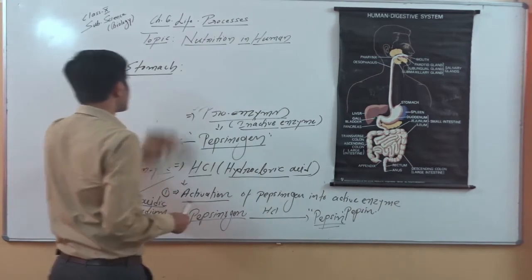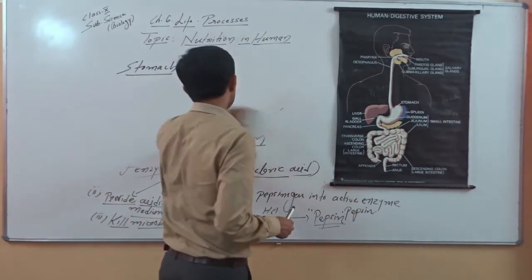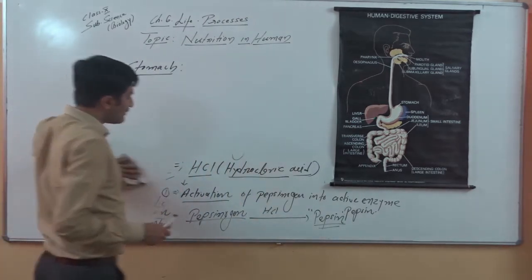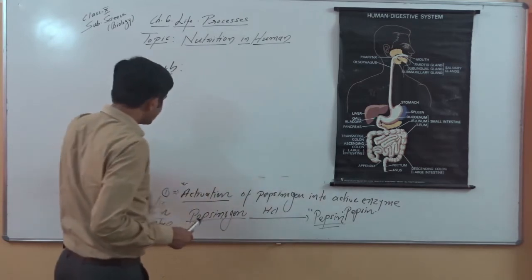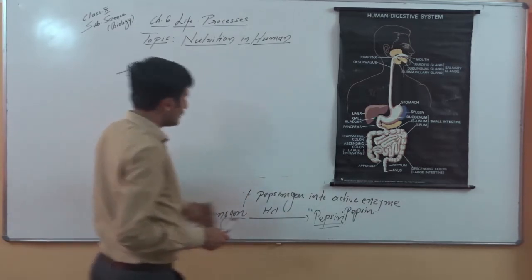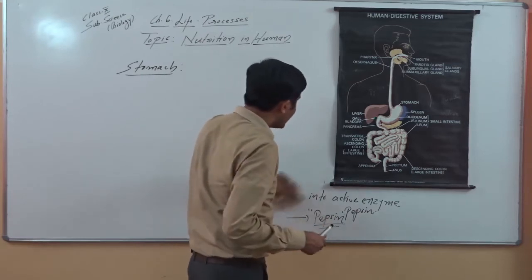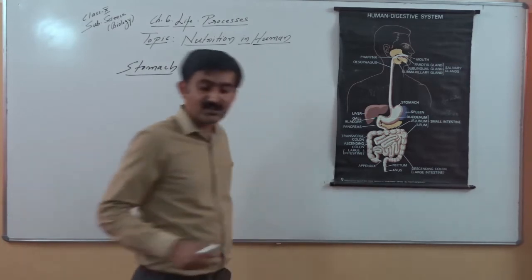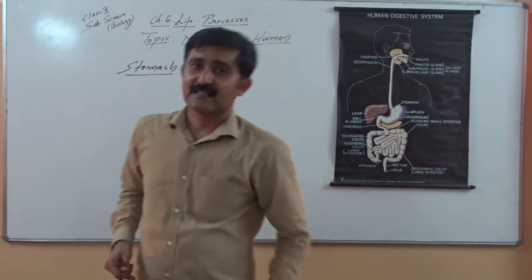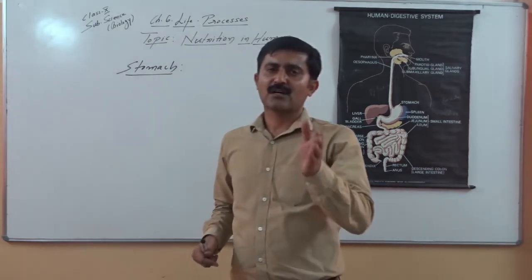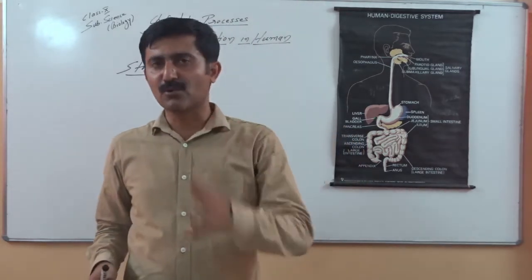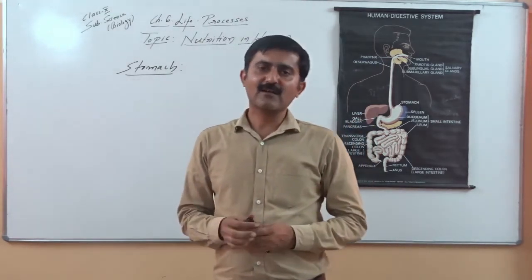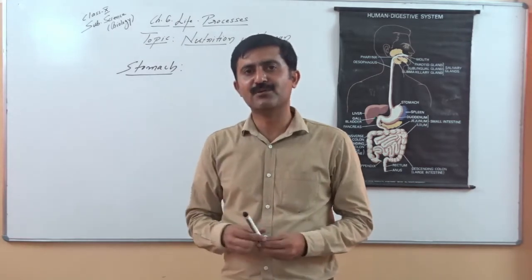Pepsin will help in digestion of complex protein. As I mentioned, pepsin will carry out partial digestion. Partial means that it will be broken down into intermediate products. Complete digestion means the formation or release of end products. When protein gets digested, the end product of protein digestion, you have to keep in mind, is amino acids. Similarly, the end product of carbohydrate digestion, always keep in mind, is glucose. And the end product of lipid or fat digestion will be glycerol and fatty acids. So these end products we also need to remember.